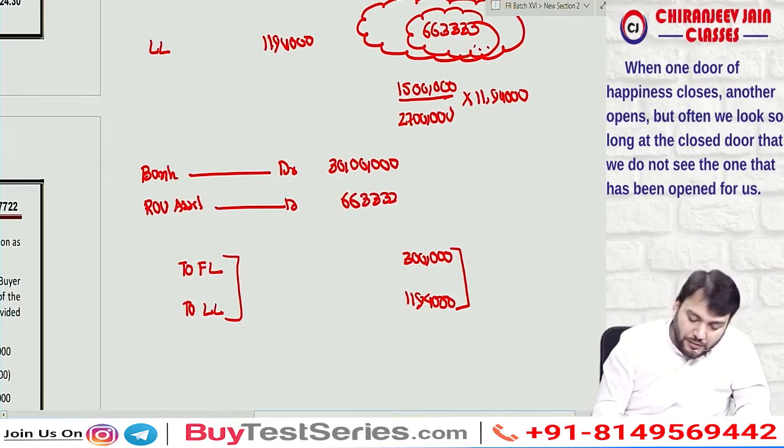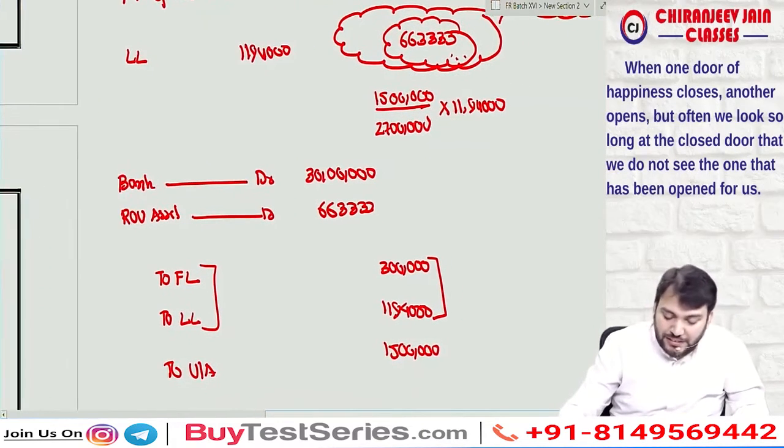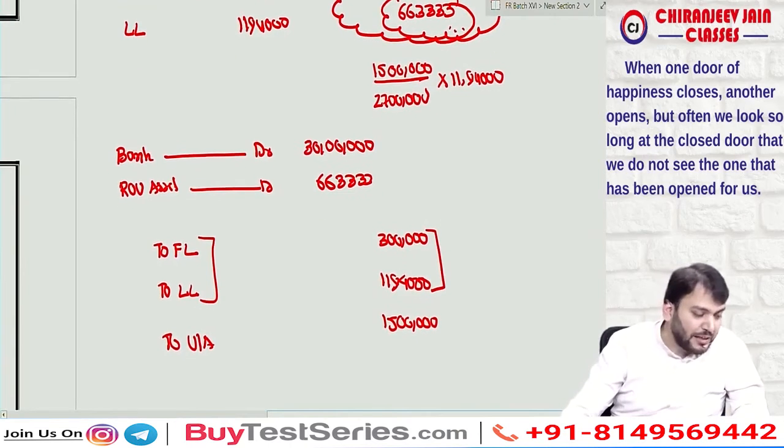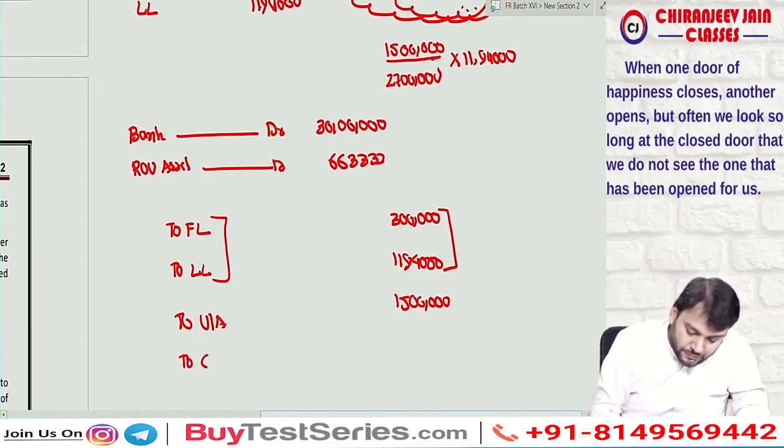6,63,333. And what is the carrying amount of the underlying asset? The carrying amount of the underlying asset is 15 lakh. So what is the difference? That is the gain or loss. So that will come around, what is the gain? Gain is coming 6 lakh 69,000.